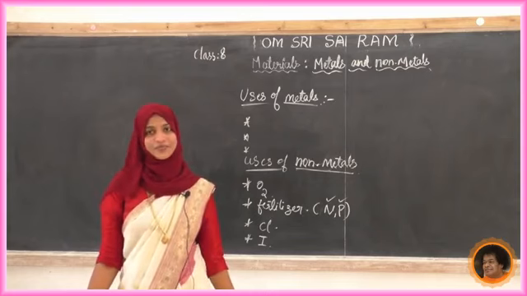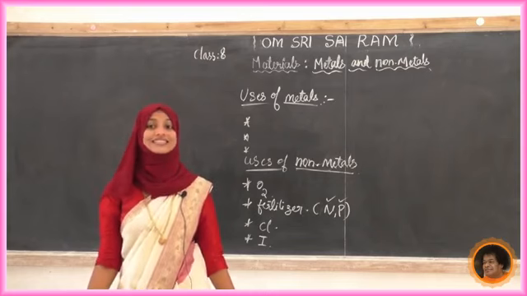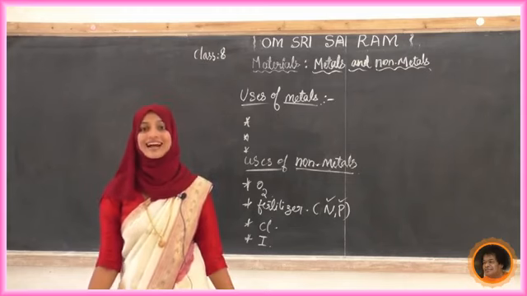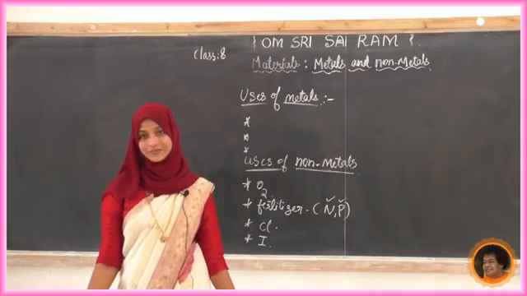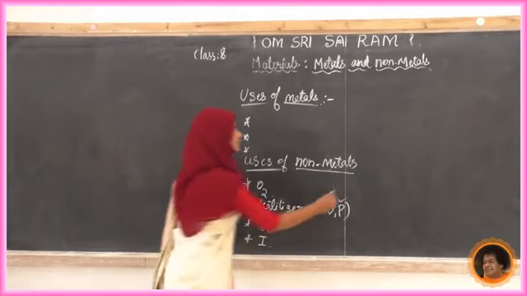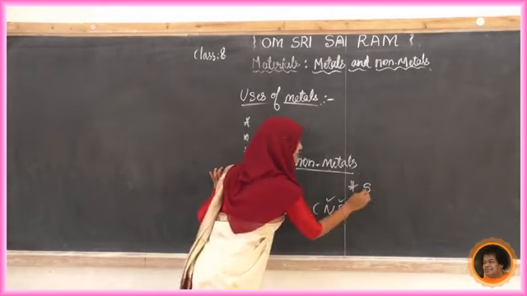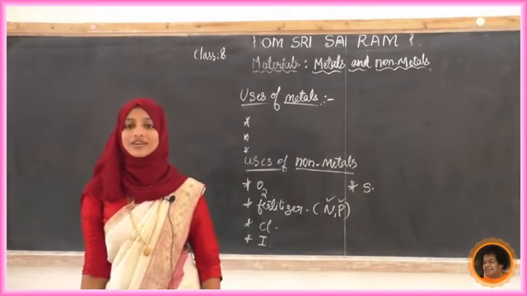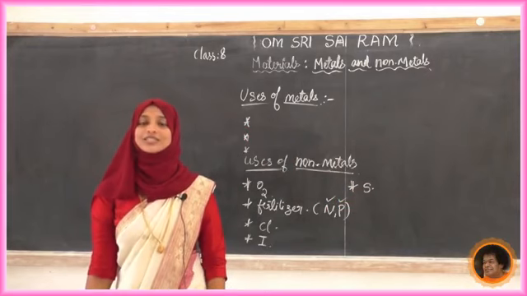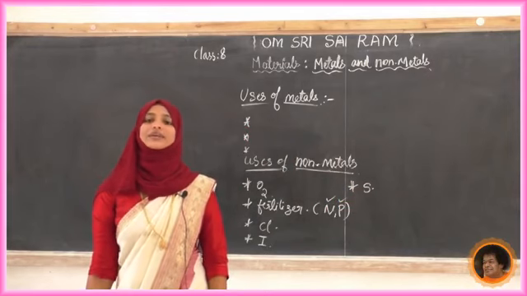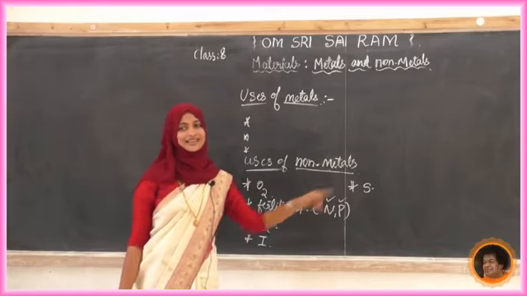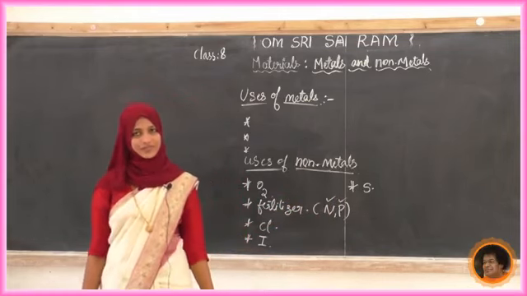Do you know which metal or non-metal is present in them? Yes, the non-metal present in crackers is sulfur. If you see any cracker, we can see sulfur as a raw material in that. So sulfur is a non-metal, and that is the use of sulfur.